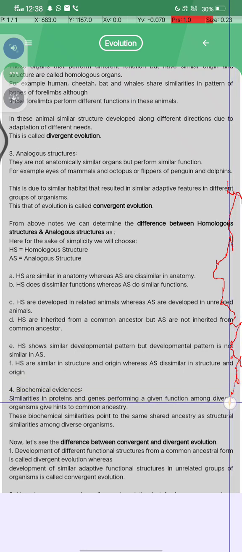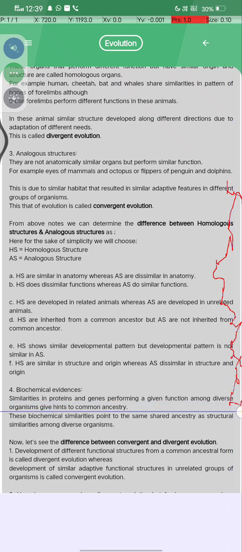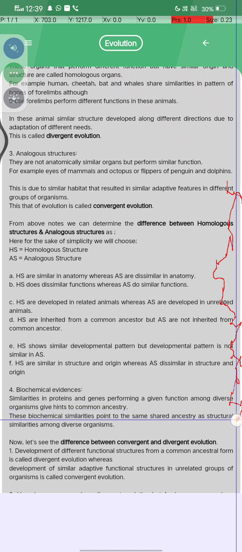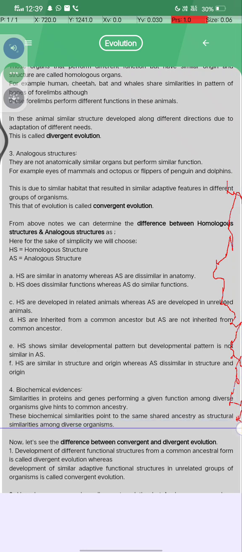Biochemical evidence: similarity in proteins and genes performing a given function among diverse organisms gives hints to common ancestry. These biochemical similarities point to the same shared ancestors as structural similarities among these diverse organisms.